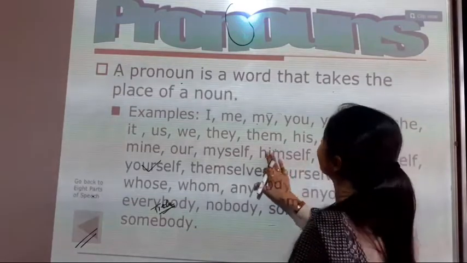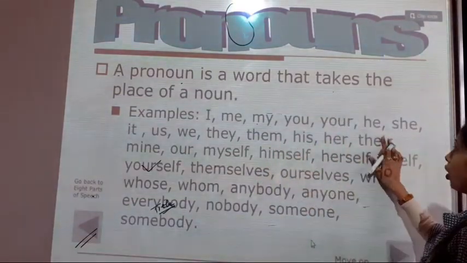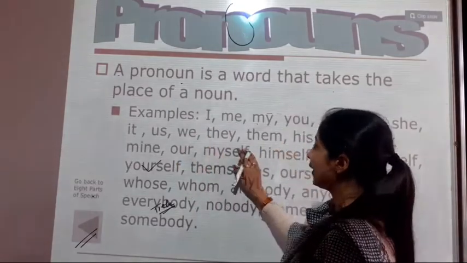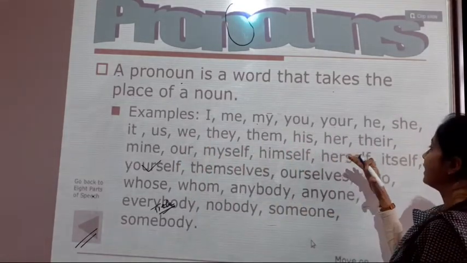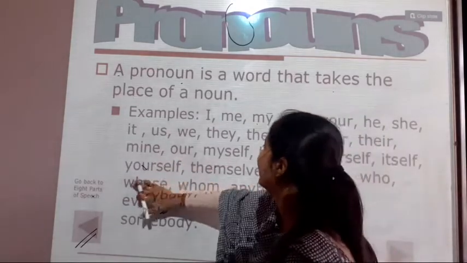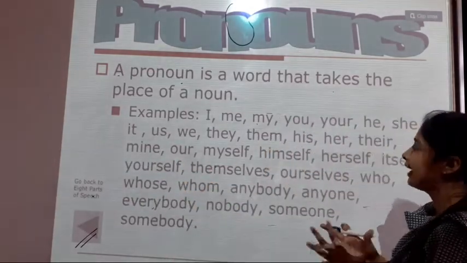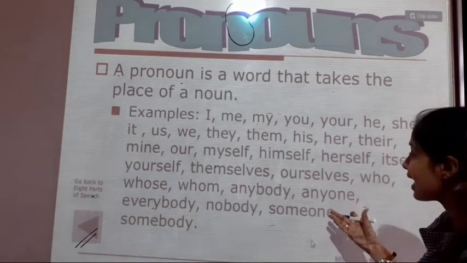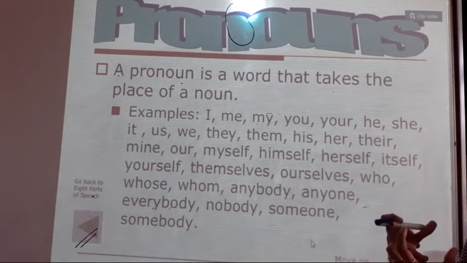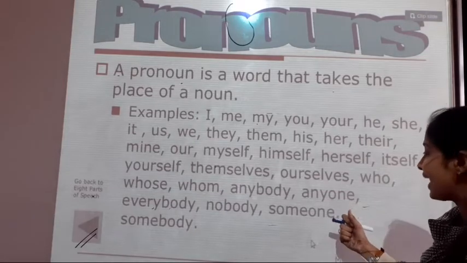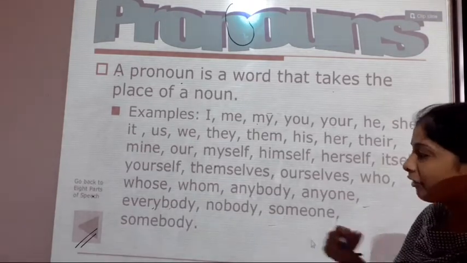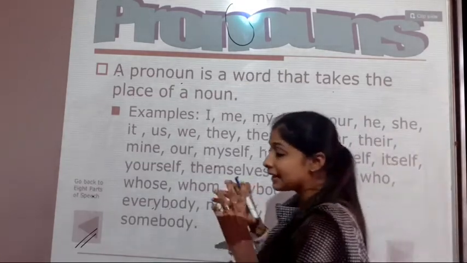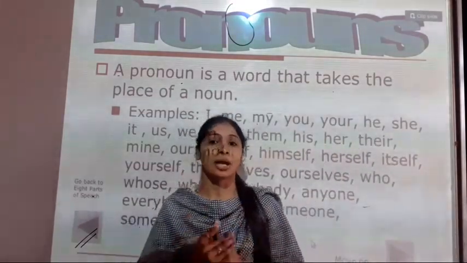Examples: I, me, my, your, he, she, it, us, we, they, his, her, their, mine, our, myself, himself, herself, itself, yourself, themselves, ourselves, who, whose, whom, anybody, anyone, everybody, nobody, someone. These all are pronouns.